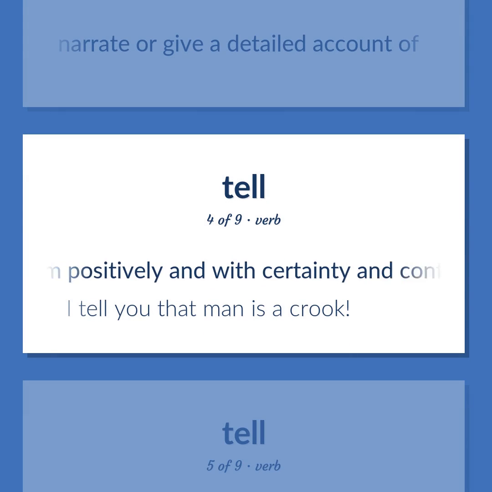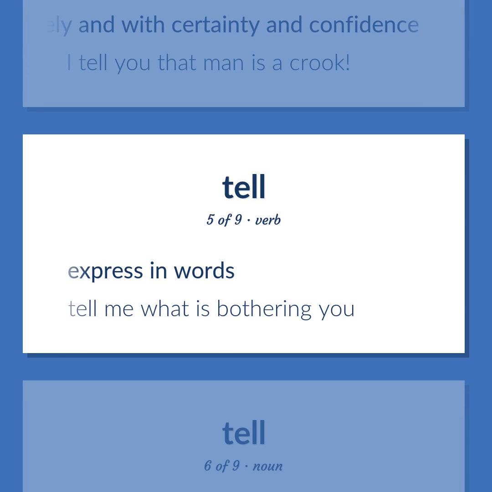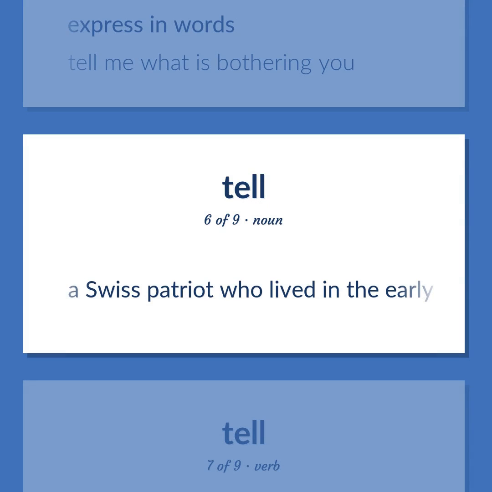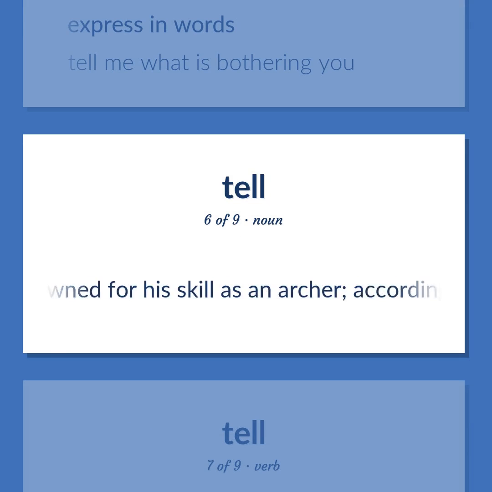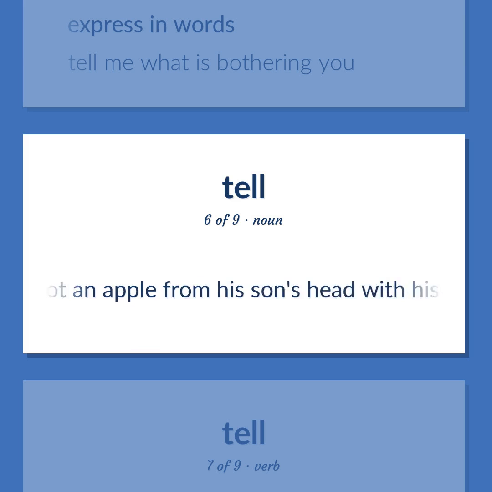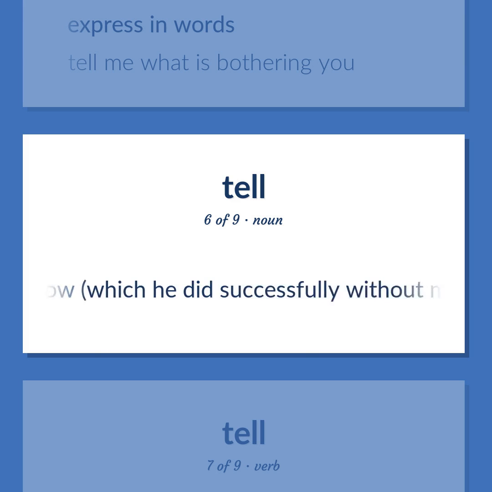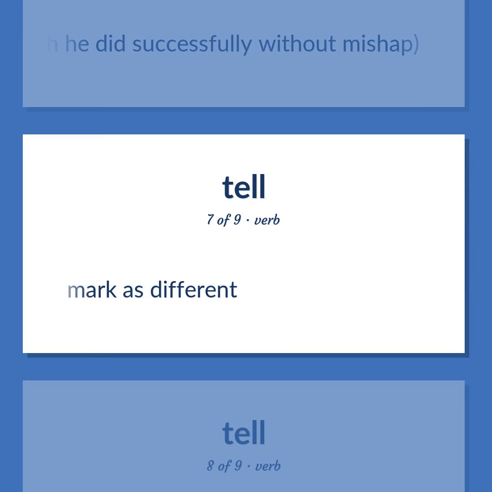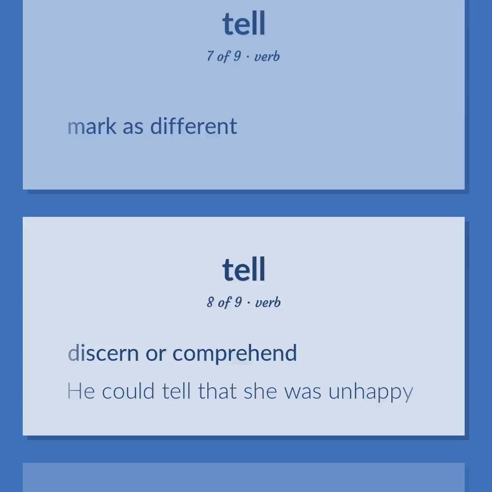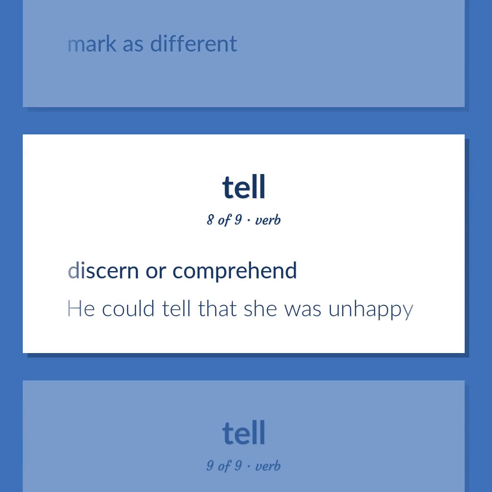Inform positively and with certainty and confidence. I tell you that man is a crook. Express in words. Tell me what is bothering you. A Swiss patriot who lived in the early 14th century and who was renowned for his skill as an archer. According to legend, an Austrian governor compelled him to shoot an apple from his son's head with his crossbow, which he did successfully without mishap. Mark as different. Discern or comprehend. He could tell that she was unhappy.